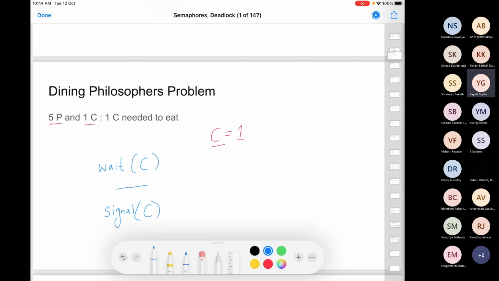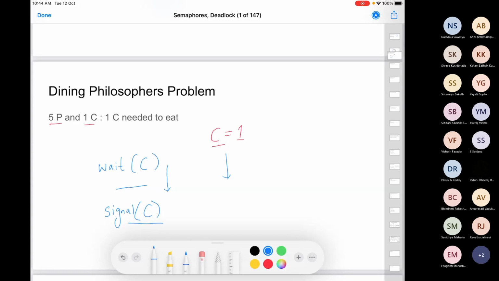So the idea is, whenever a philosopher, let's say the first one, is eating, executing in its critical section, and the second one wants to eat, what will happen? He will call this wait operation and he'll be put in a queue, essentially. He won't go into an infinite loop. He's in a queue. When this philosopher is done eating the cheap noodles, he can inform the other one. He'll wake that process up. Now you can go ahead and eat.